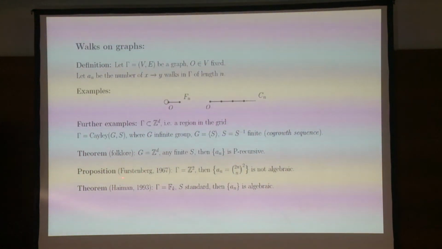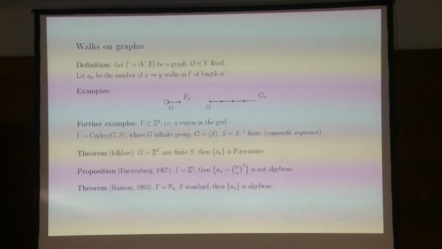And it was observed by Fürstenberg that if you look just in the plane, the sequence is going to be 2n choose n squared, and that's already not an algebraic sequence. That's not particularly obvious, but that's not super hard to do.